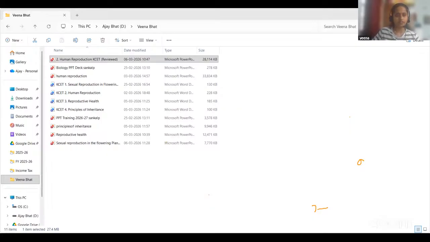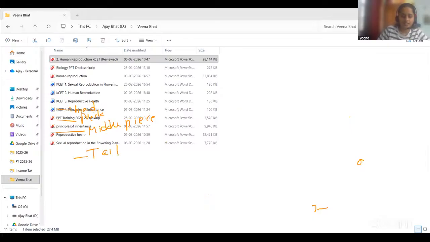Dear students, we have already studied the diagram of the sperm, right? So there are 4 main parts in the sperm. This one is the head, this one is the neck, this one is the middle piece, and this one is the tail, right?